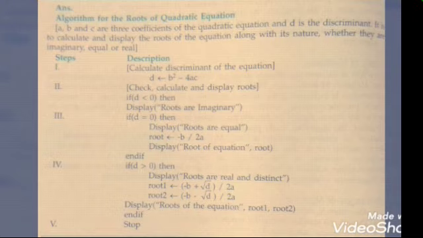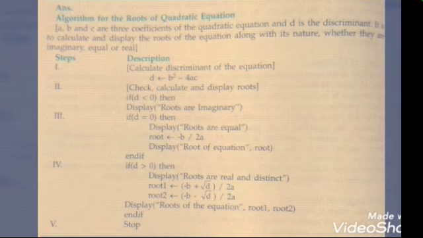Here one method of writing the algorithm is given. You can take any other method, like you can write in normal English form also. So step 1 is to calculate the discriminant. Here we have written everything, that we have taken three coefficients a, b and c. Now we are calculating the discriminant with the help of the formula d is equals to b square minus 4ac.